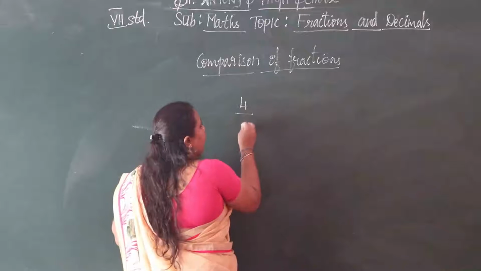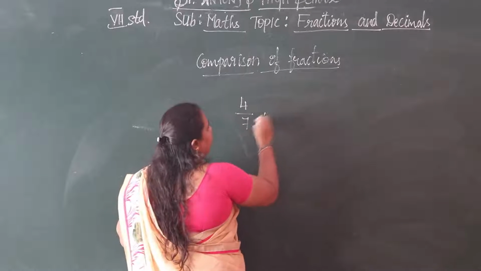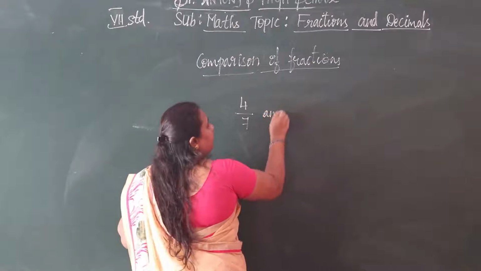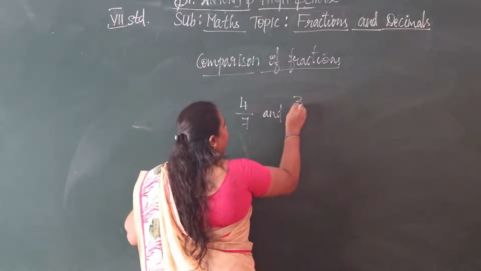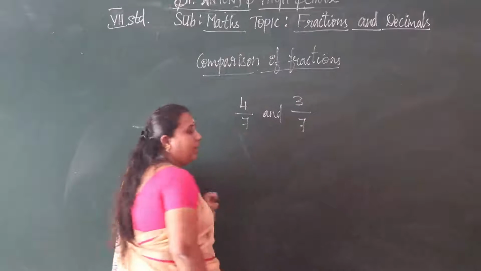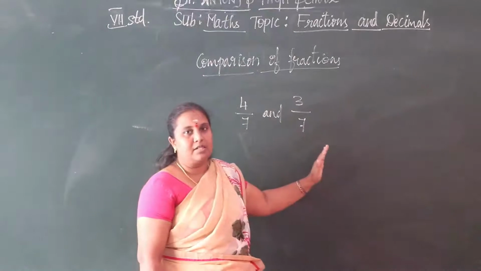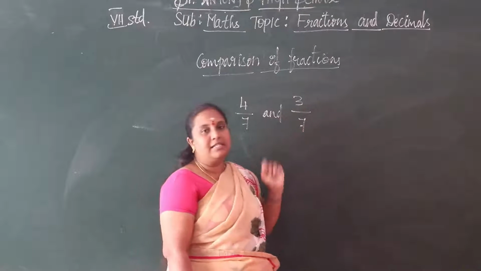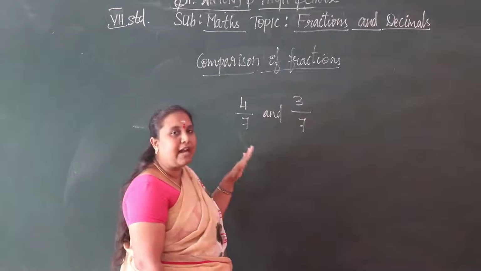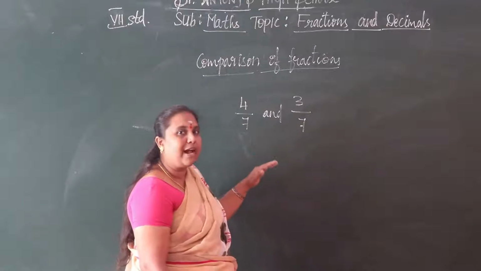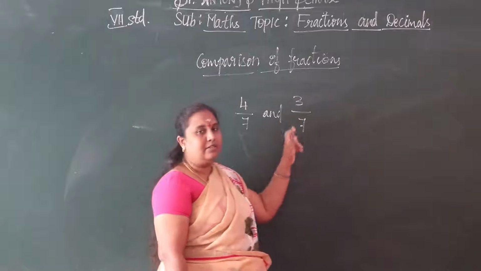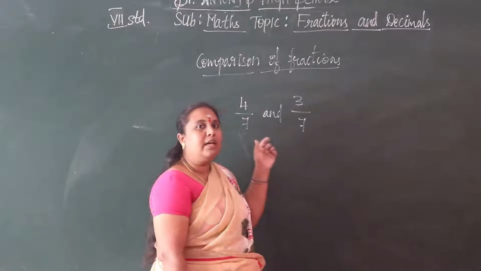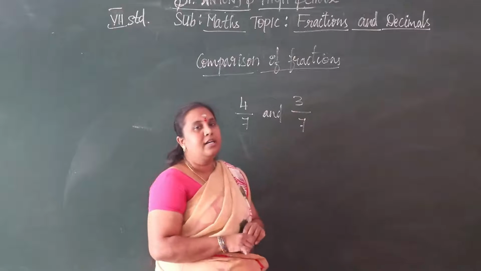See 4 by 7 and 3 by 7. We have these two fractions, 4 by 7 and 3 by 7. Compare the fractions. So here the denominators are same.